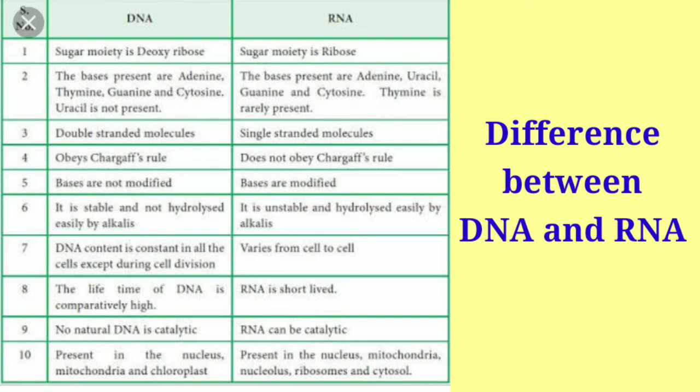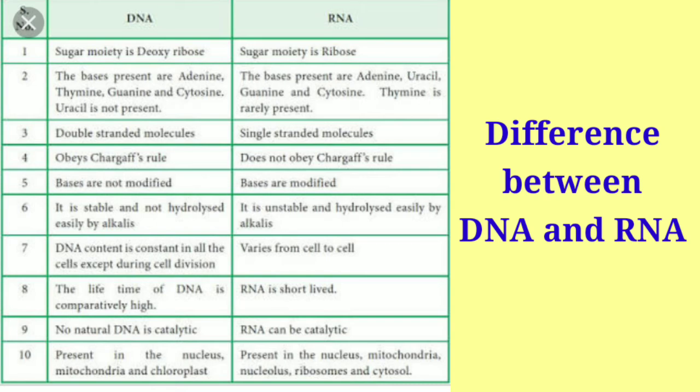So the basic difference that you already know is that DNA contains sugar in the form of deoxyribose, and RNA contains sugar as ribose, as part of the nucleotide. You know what nucleotides are? That is the sugar, phosphoric acid and the nitrogen bases together. That is the nucleotide. And in the nucleotide, there is the pentose sugar.